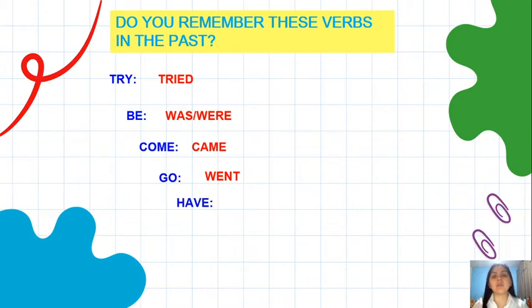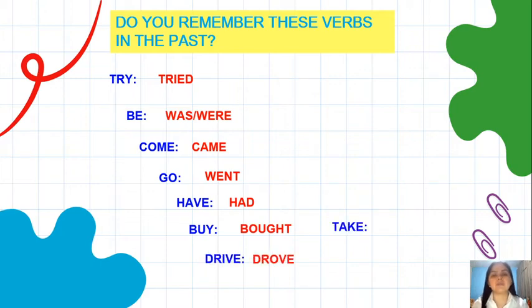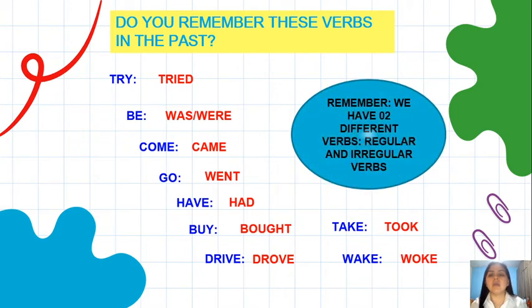Yes. Have. What is the past of have? Do you remember? It's an easy verb, right? Have. The past is had. Buy, the past is bought. Drive, the past is drove. Take, what is the past of take? Took. And wake, the past is woke, right? And remember that we have two different verbs, regular and irregular verbs, okay? Don't forget that, it's very important. Let's continue.